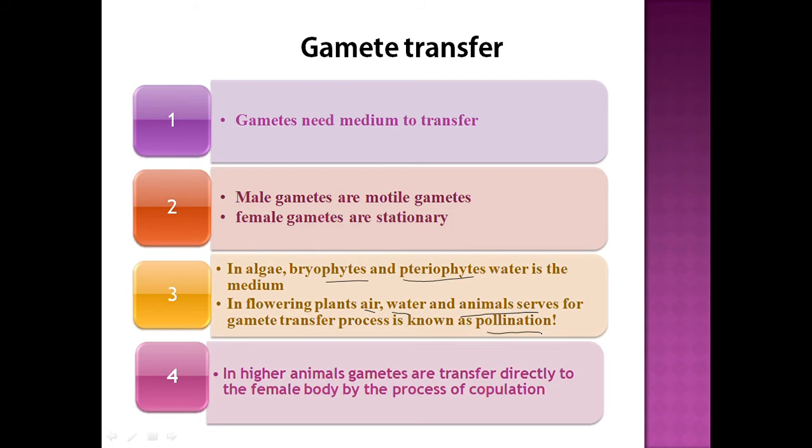It will transfer the pollen grains containing the male gametes from the anther to the stigma of the same plant or a different plant. In this pollination process, air, water, and animals serve as important agents for the gamete transfer. In higher animals, the gametes are directly transferred to the female body by the process of copulation.